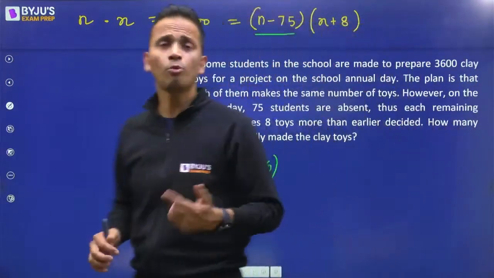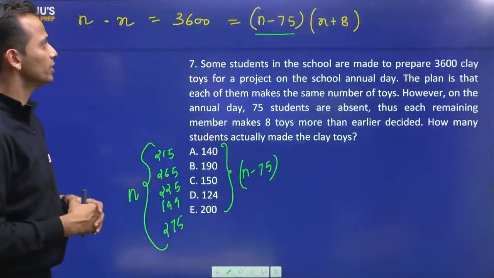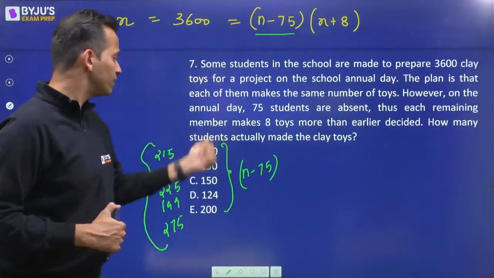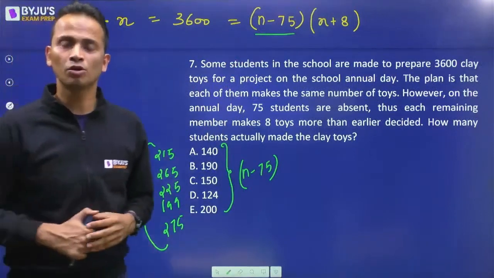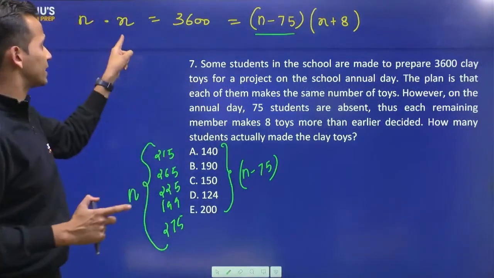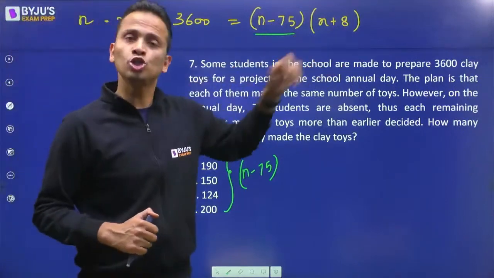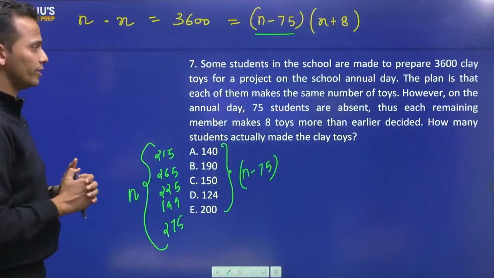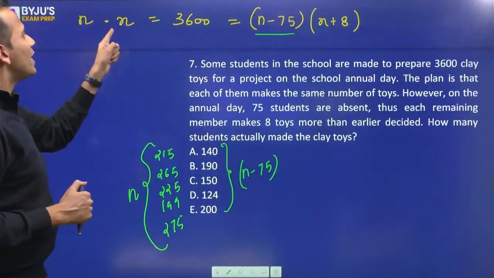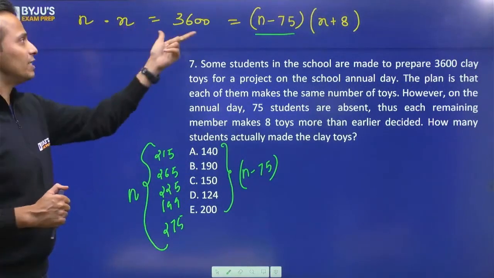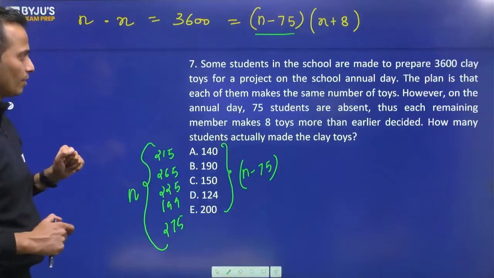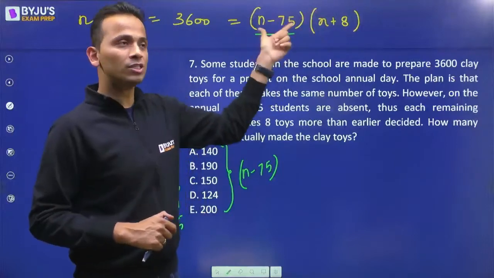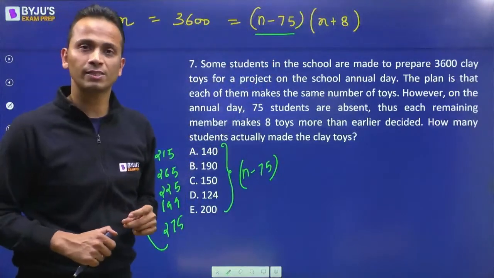Now, one more important thing that you must understand in this question is that n and n minus 75 are obviously integers because they are the number of people. Also, x and x plus 8 should also be integers because they are the number of toys. Now, n and x should be integers and their product is 3600. Similarly, n minus 75 and x plus 8 should be integers. Their product should be 3600.